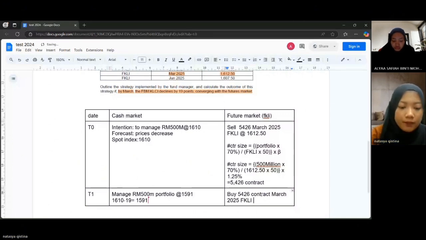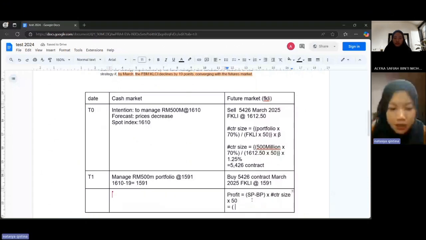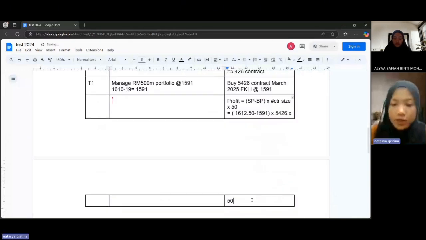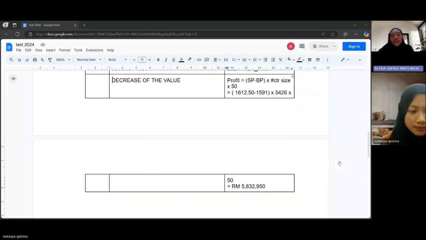In order to find the profit, we can use a simple formula. We take the selling price, which is 1612.50, minus 1591, and multiply by 5426 and multiply by 50. So we will get the answer. The profit will be RM583,295.